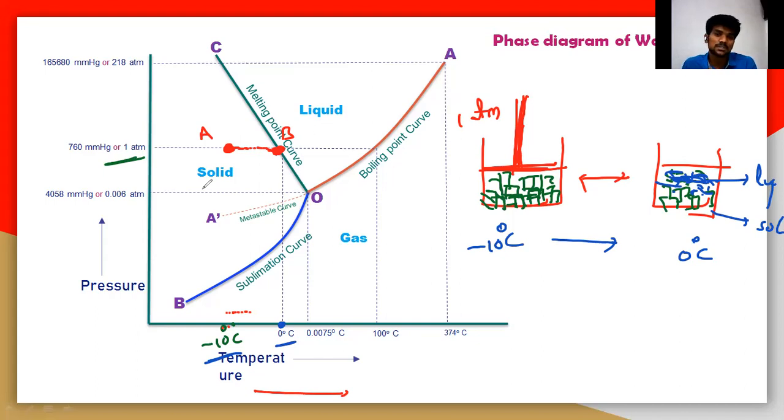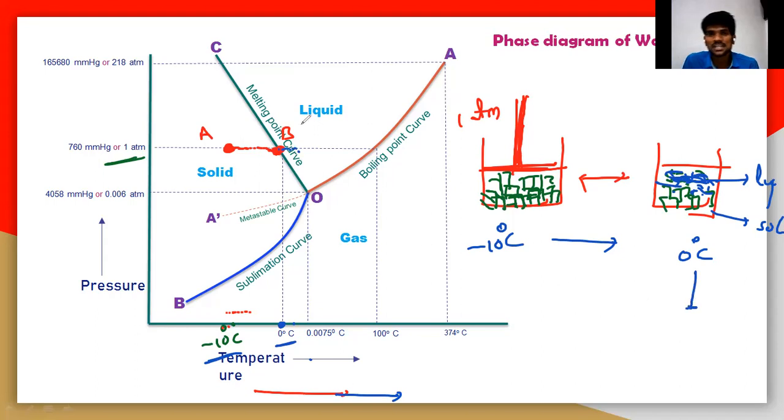The solid particles, the ice, cannot convert directly into liquid. So slowly it will start here. At a particular 0 degrees, the solid particles will start melting. That means the melting will start at 0 degrees. Let us move on after this 0 degrees. If you increase the temperature further, let us say 0.1, what happens? It is converted into the liquid phase.